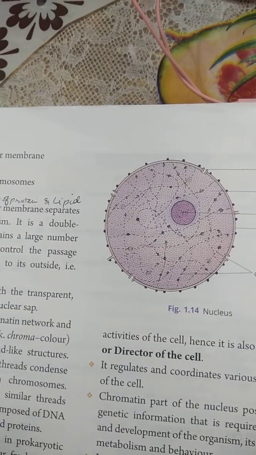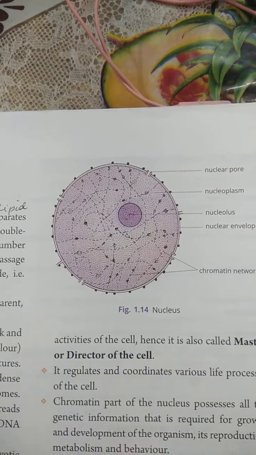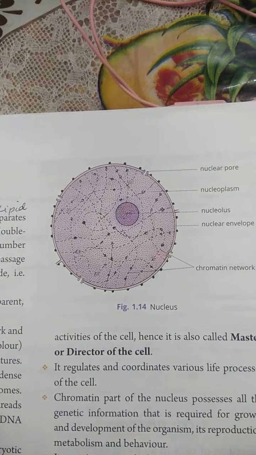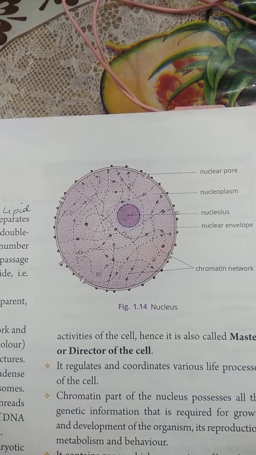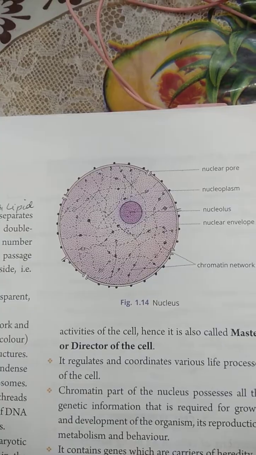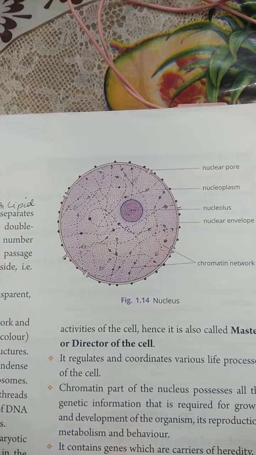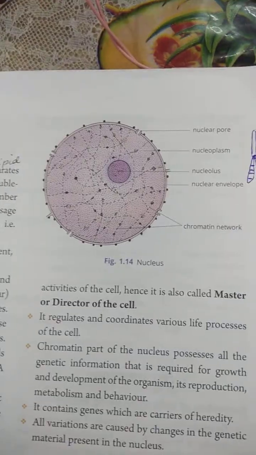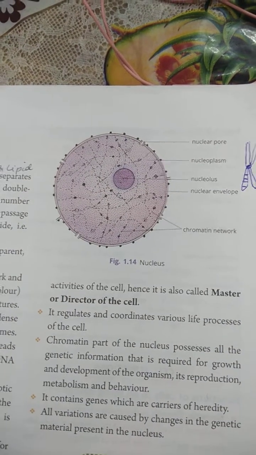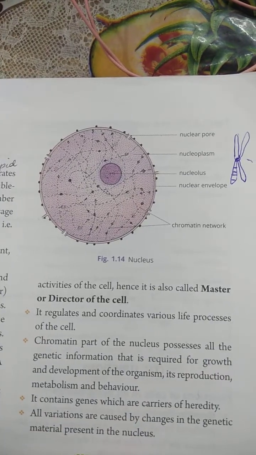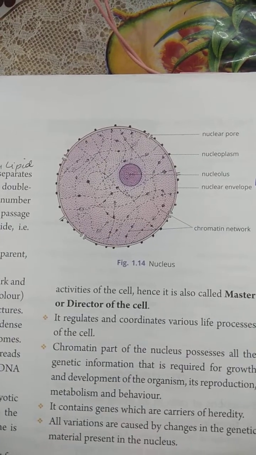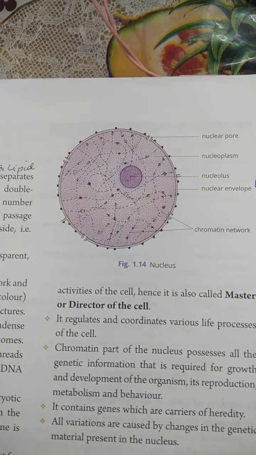DNA contains the functional units called genes, and genes are the carriers of heredity. Whatever variations are caused are because of changes that occur in the genetic material present in the nucleus.